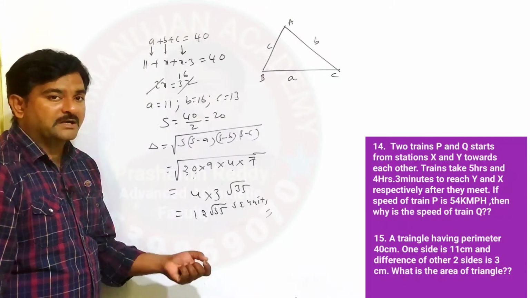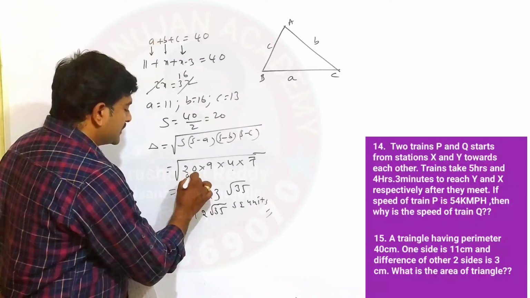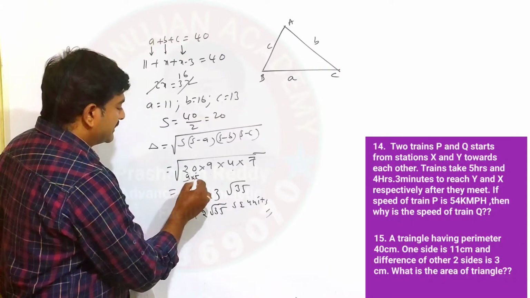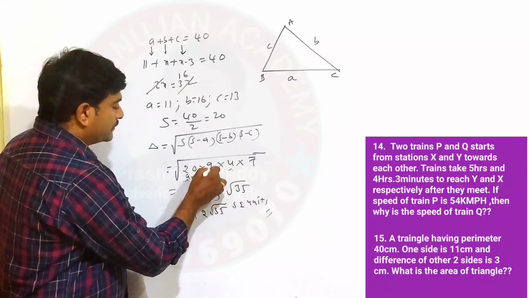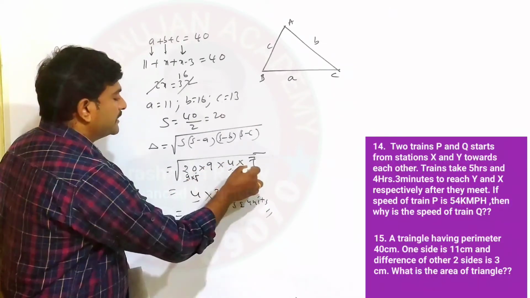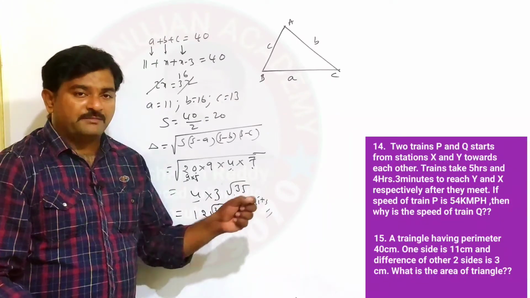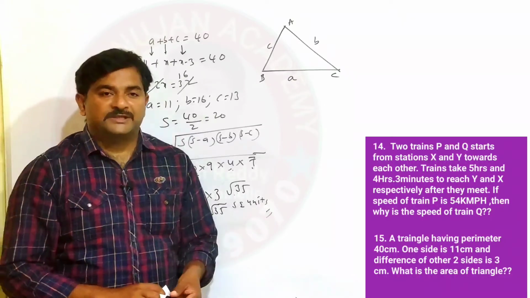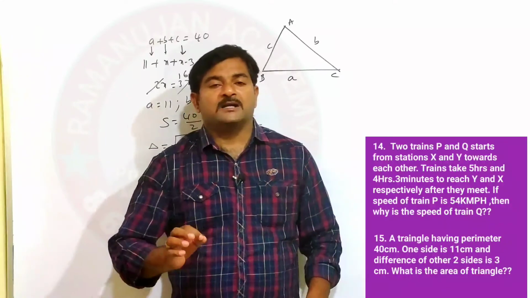For anybody from a non-maths background, I repeat the question once again. 20 you can write as 4 into 5. So 4 into 5 means here a 2 and a 2, for these two 2s, a 2 will come out. The square root of 9 is 3. Here 5 you have, here 7 you have, 5 into 7 is 35. 35 is not a perfect square number, so it will stay in the root. So 12 root 35.